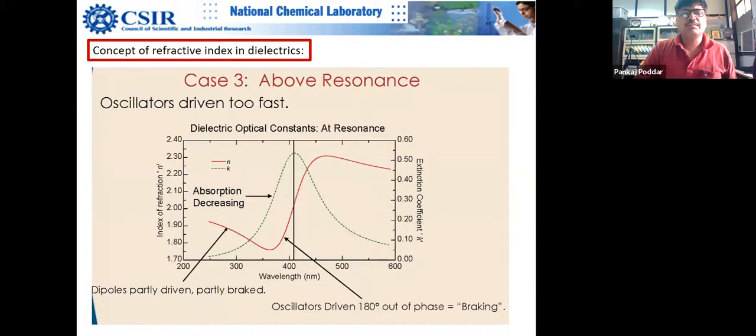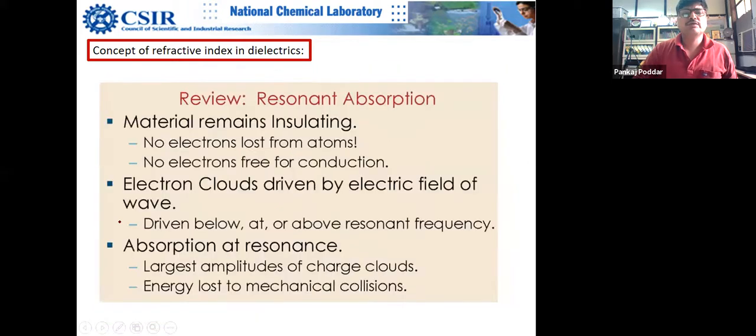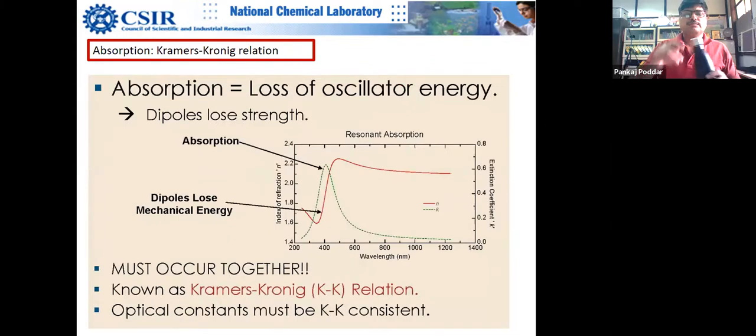And then finally, above the resonance, because you have crossed the resonance, this absorption will go back down to zero. Here you have zero, and then probably when you stretch it back, you will again see absorption, right? So that's how it works. Absorption is basically loss of oscillator energy. So this energy loss, where does it go? It basically goes into heat. So you are heating the material.